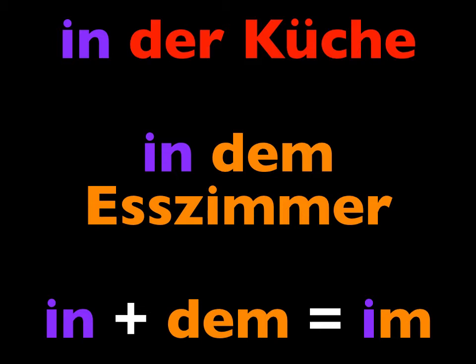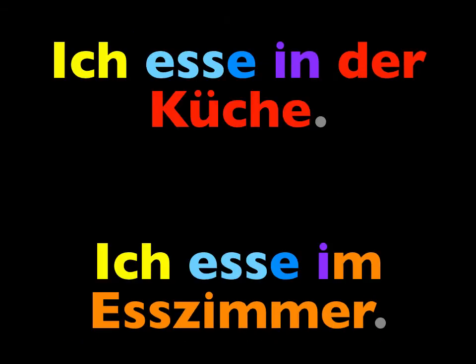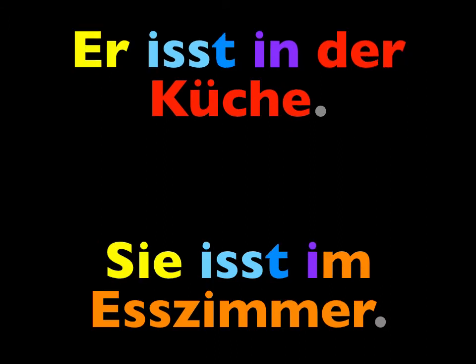You've actually seen this before when talking about months and seasons, as in im Sommer, in the summer, or im Januar, in January. So say I eat in the kitchen and I eat in the dining room. Ich esse in der Küche. Ich esse im Esszimmer. Say he eats in the kitchen and she eats in the dining room. Er isst in der Küche. Sie isst im Esszimmer.